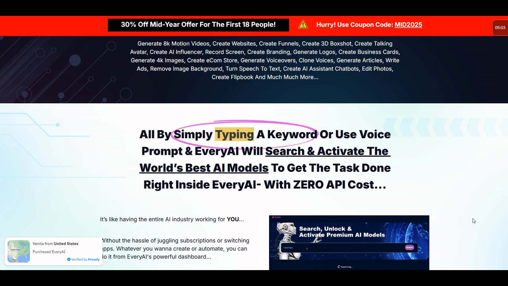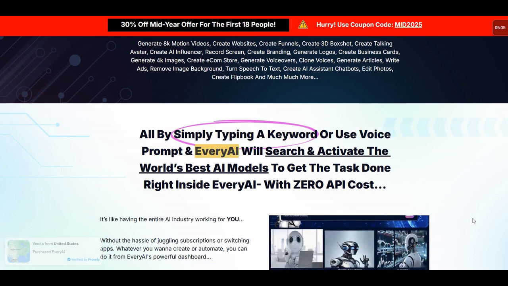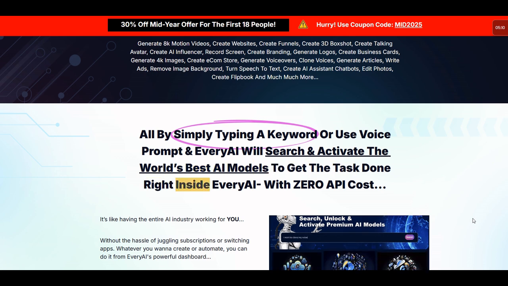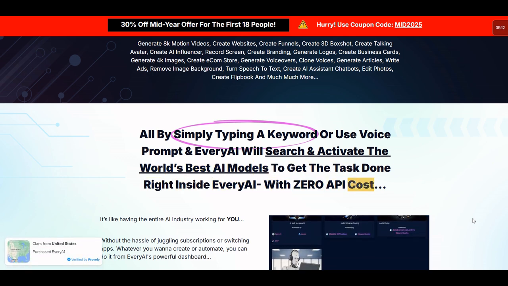All by simply typing a keyword or using a voice prompt, and EveryAI will search and activate the world's best AI models to get the task done right inside EveryAI with zero API cost.